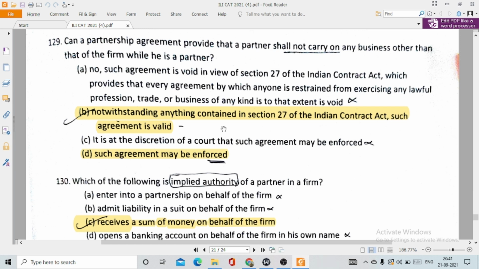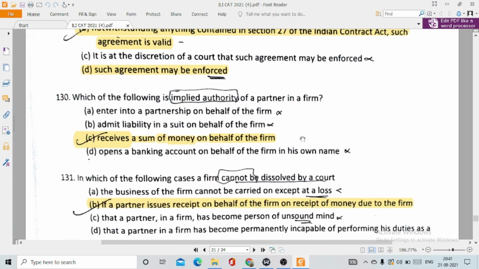Section 27 actually deals with restraint of trade or profession, and such an agreement is termed void. But if a partnership agreement provides that the partner shall not carry on any business other than that of the firm, then such an agreement is valid, notwithstanding anything provided under Section 27 of the Indian Contract Act, and such an agreement may be enforced.